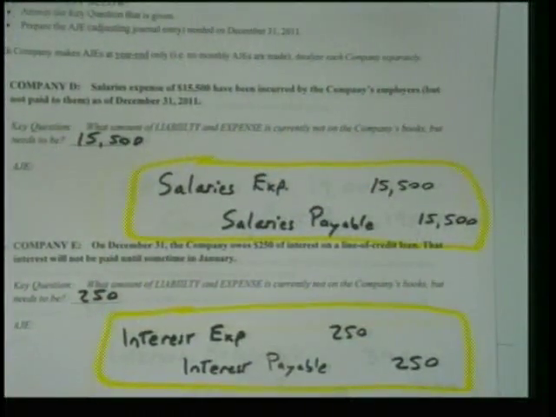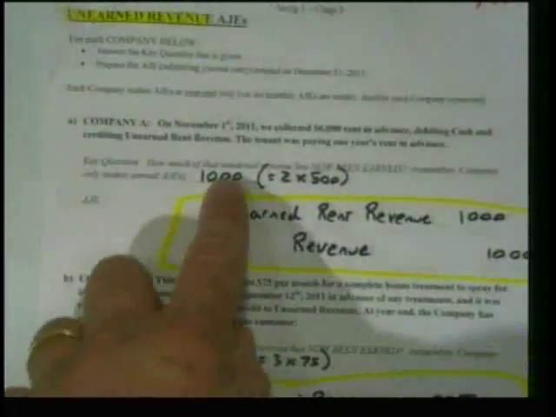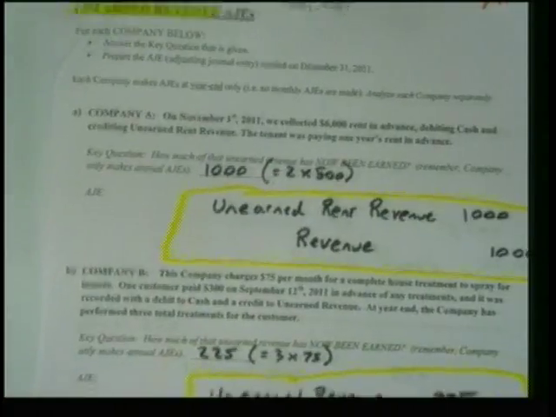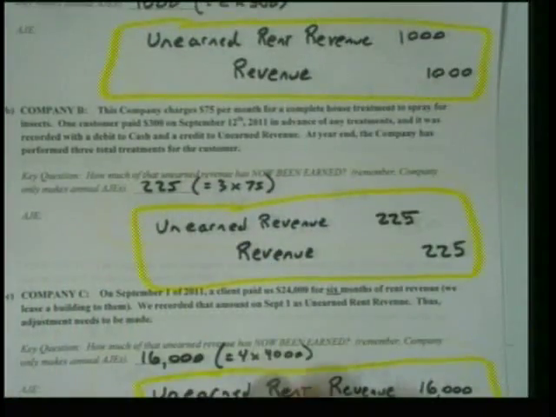All right, let's jump on over to accrued expenses. And of course, in each one of these, I'm not answering the key question specifically, but I guess we kind of were. But I hope those help you think through what the AJE will be. Okay?